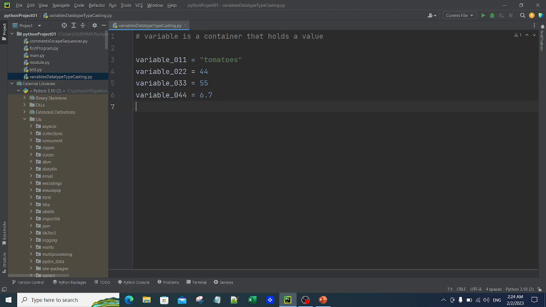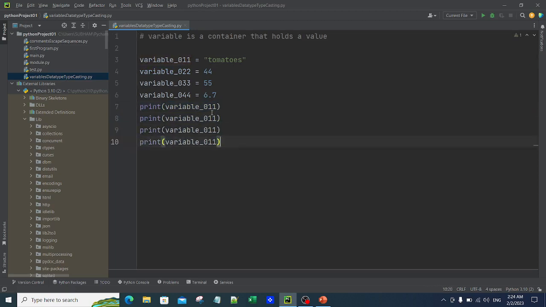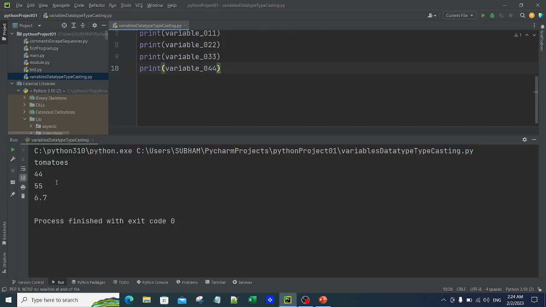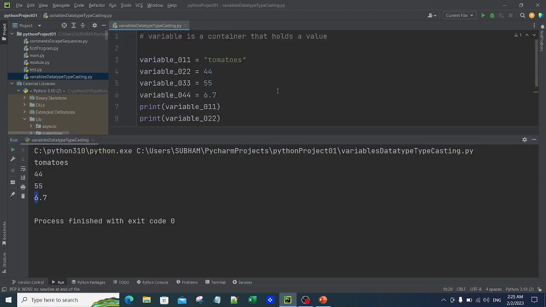Now you can actually print the variables. Since we have seen how to write a print statement, I'll just show you how to print these variables. So this is print variable 001, 2, 3 and 4. Let me put here 2, 2, let me put here 3, 3, and then here 4, 4. Now if I run this, what will happen? All the values will get printed: tomatoes, then 44 is the second variable, this is the third variable, and this is the fourth variable. It is pretty easy. Now I hope you understand what variables are.